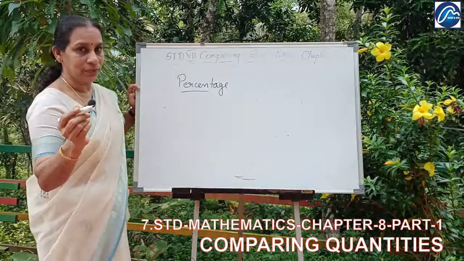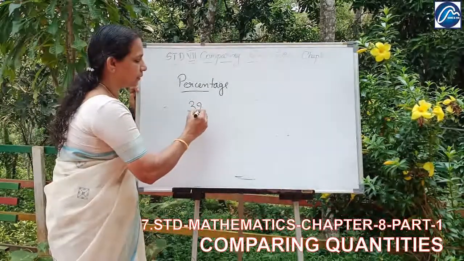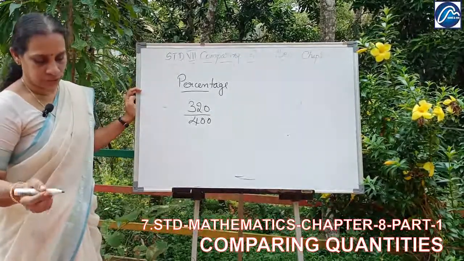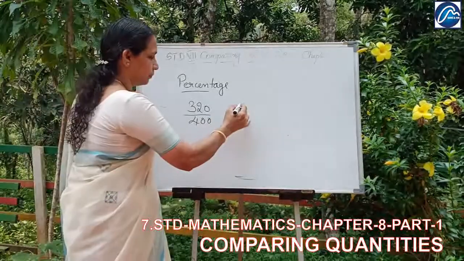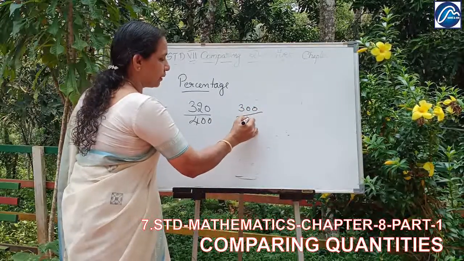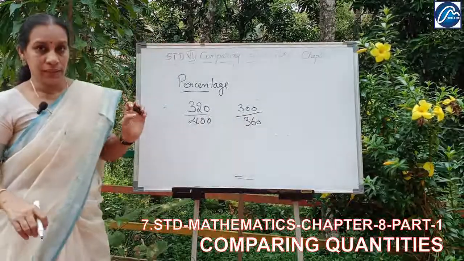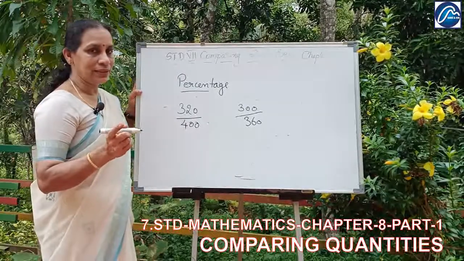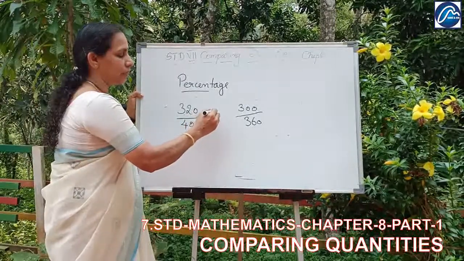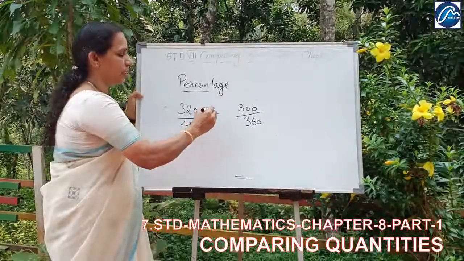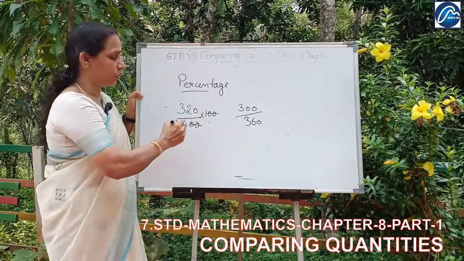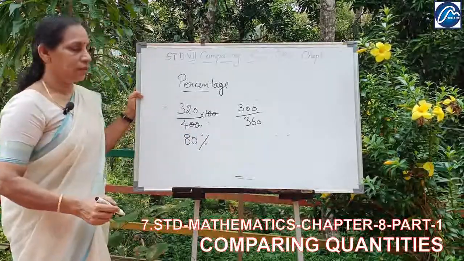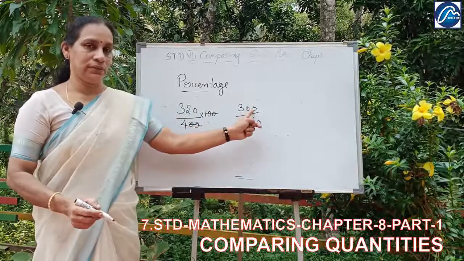We will consider some examples. There are marks 320 out of 400, and there is another mark, 300 out of 360. For 320 by 400, we are considering it as percentage, so you multiply with 100. Then the 0s cancel. 320 divided by 4: 8 4s are 32, and 0. This is 80%.